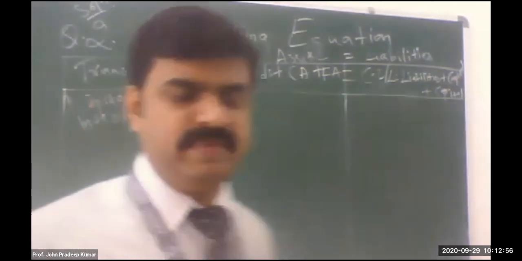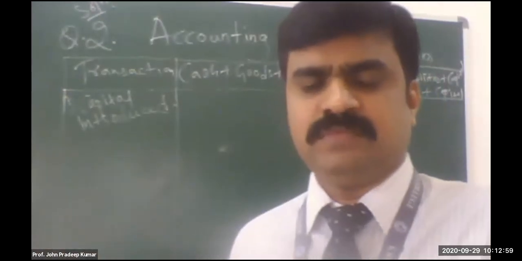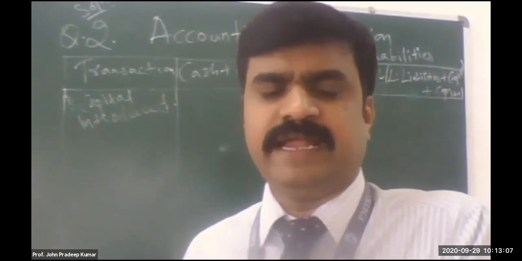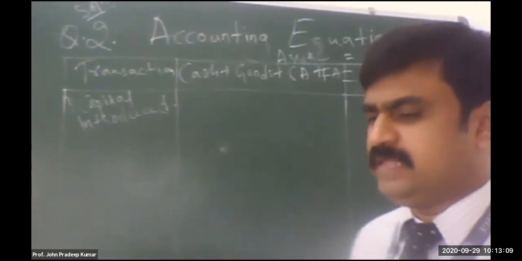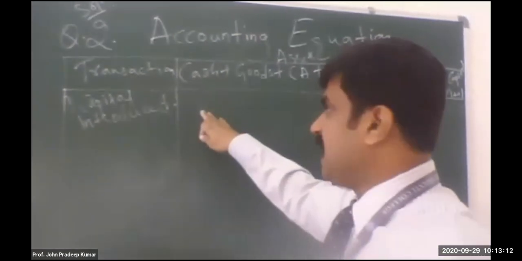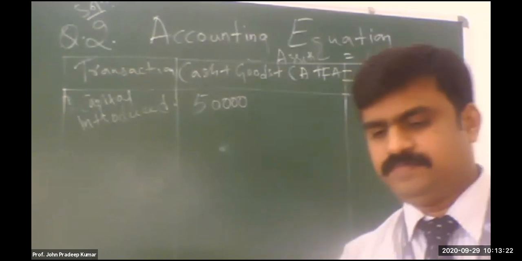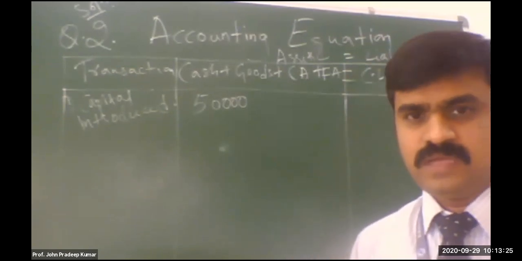So now, how is he giving? What is the form of giving capital? Cash. So what is coming in now? Cash is coming in. And who is giving? Mr. Z. So cash is coming in, write in the cash column. How much? 50,000. Then who is giving? The owner is giving. Since the owner is giving, where should I write? In liability, as capital. Write down 50,000 capital.